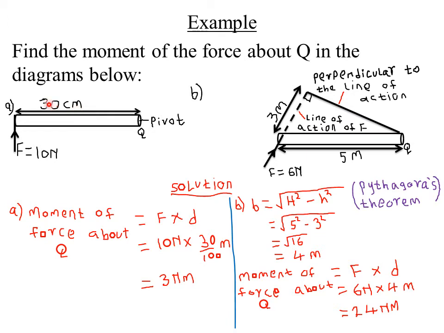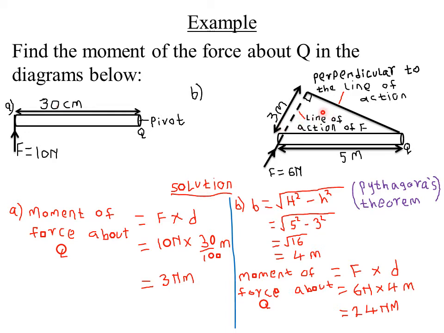Because the distance here is in centimeters, we convert it into the SI unit for length, which is the meter. So we have 30 divided by 100 to convert from centimeters to meters, because remember that 100 centimeters is equal to 1 meter. The zeros cancel, so that we have 10 Newton times 0.3 meter. 10 times 0.3, you simply get 3 Newton meter. So these are the units for the moment of a force, Newton multiplied by meter, the Newton meter.